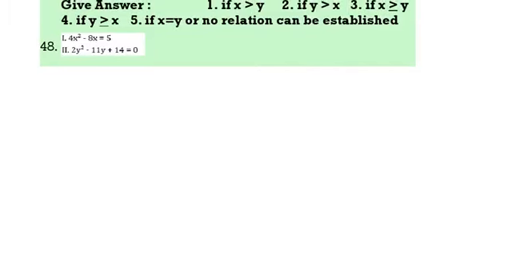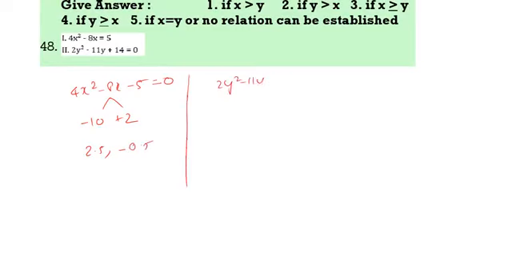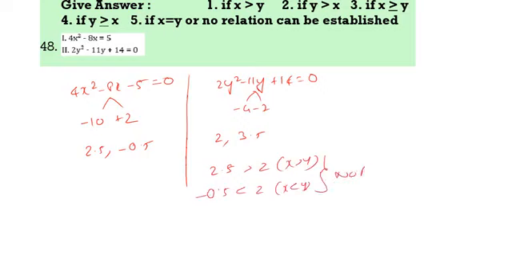Next question. 4x square minus 8x is equal to 5. So 4x square minus 8x minus 5 is equal to 0. This is minus 10 plus 2. So 10 by 4 is 2.5. This is minus 0.5. Next, 2y square minus 11y plus 14 is equal to 0. 14 into 2, 28. You can take minus 4 minus 7. This is 2 and 3.5. So clearly you can say 2.5 is greater than 2, x greater than y. Minus 0.5 is less than 2, x less than y. Therefore there is no relation.